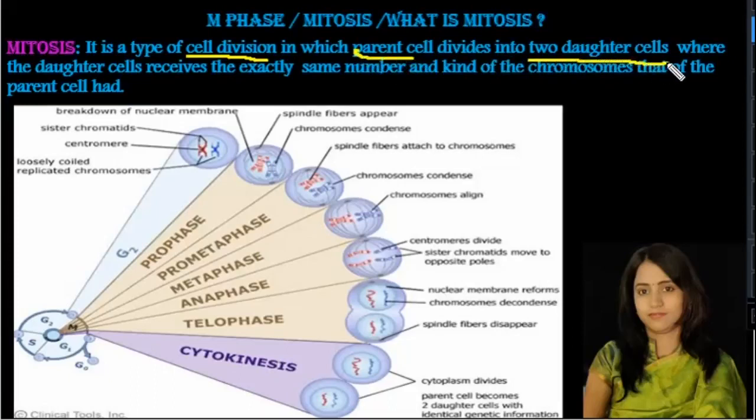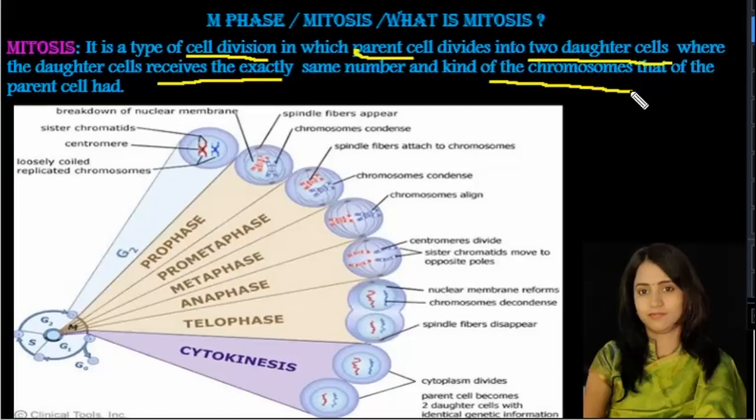where both the daughter cells receive exactly the same number and kind of the chromosomes that the parent cell had. Here the parent cell will divide into two daughter cells. Both the daughter cells will receive exactly the same number and kind of the chromosomes. What does it mean, the same number and kind of the chromosomes that the parent cell had?